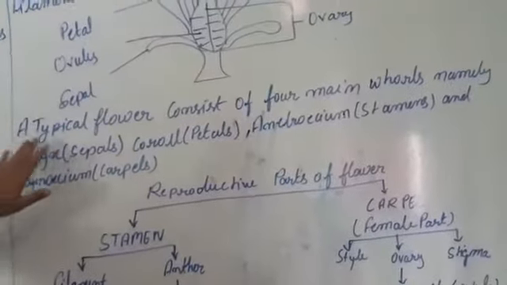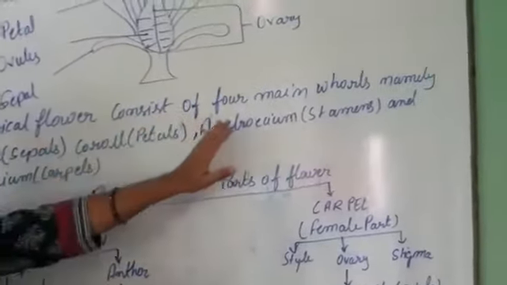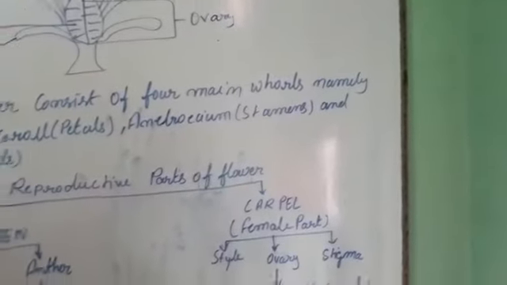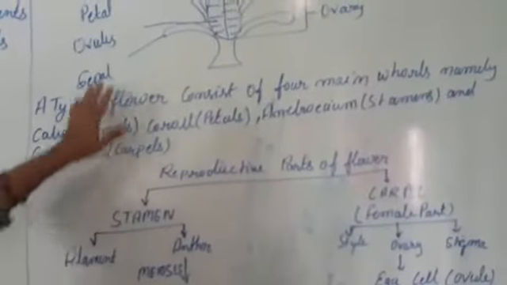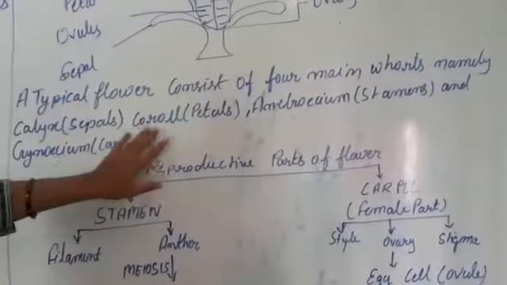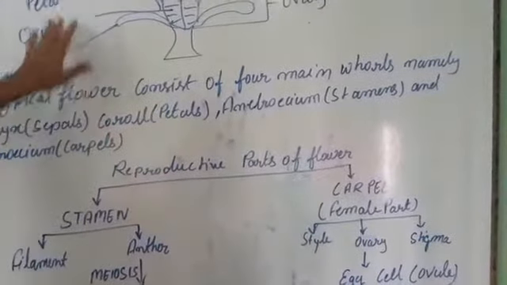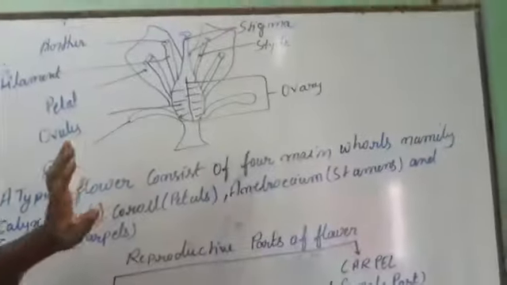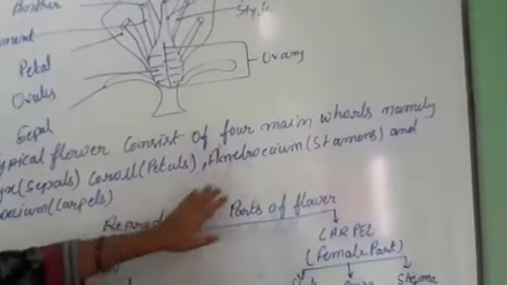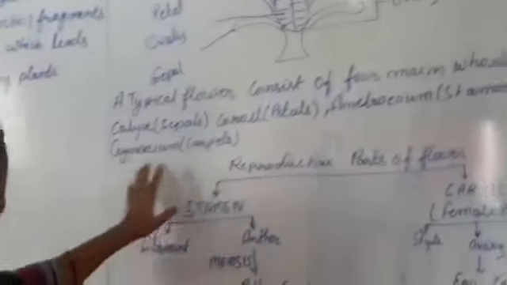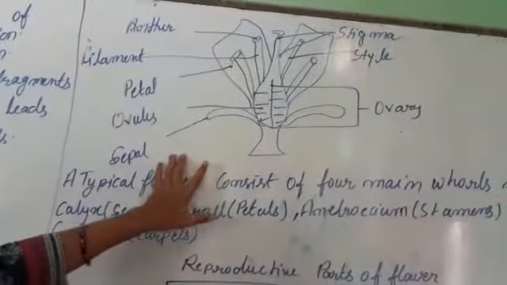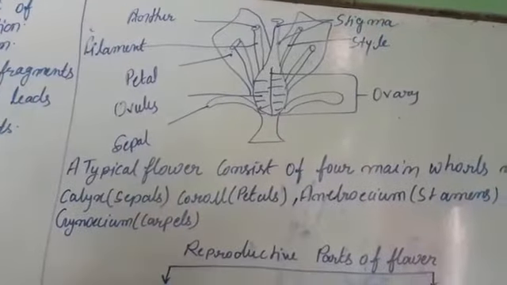Let's see, a typical flower consists of 4 main whorls, namely carpels. It means sepal. Let's see the sepal and petals. Petals are also found below the anther. And stamen is the female part, and carpels are also found in the male behind the ovary.